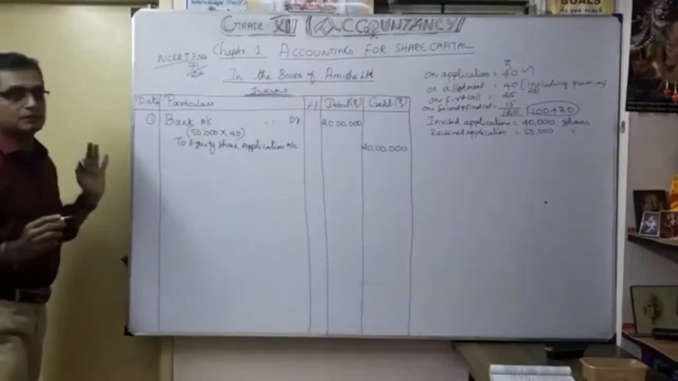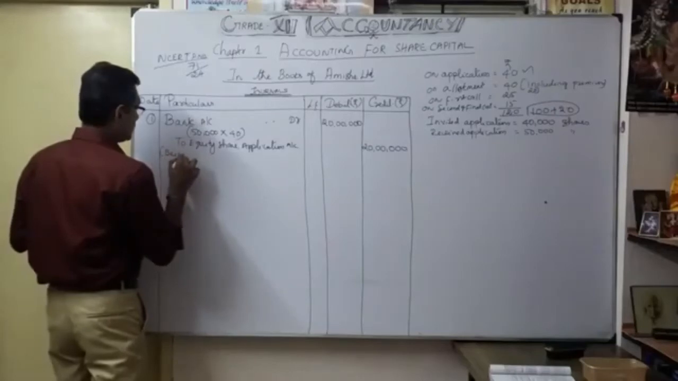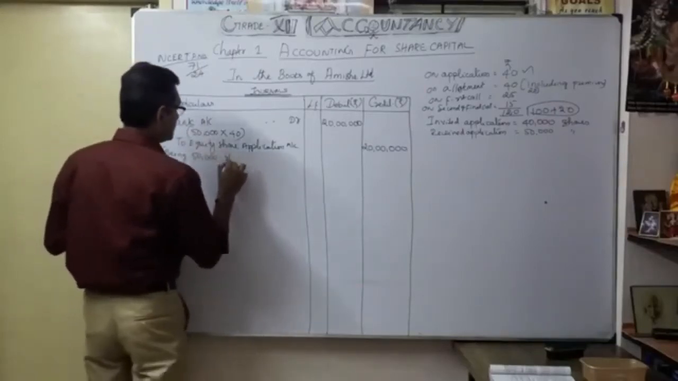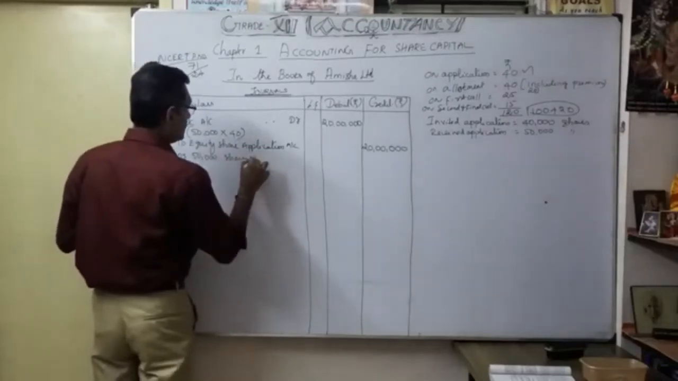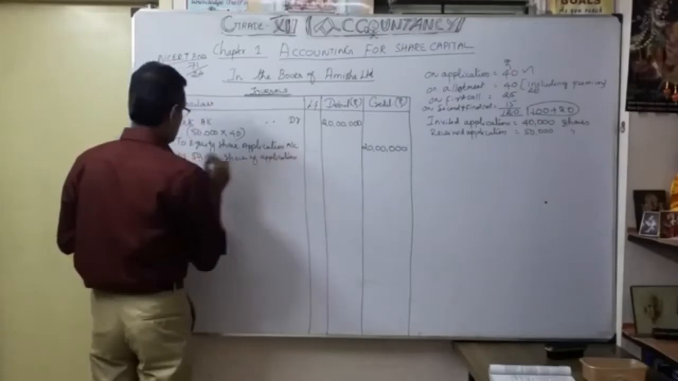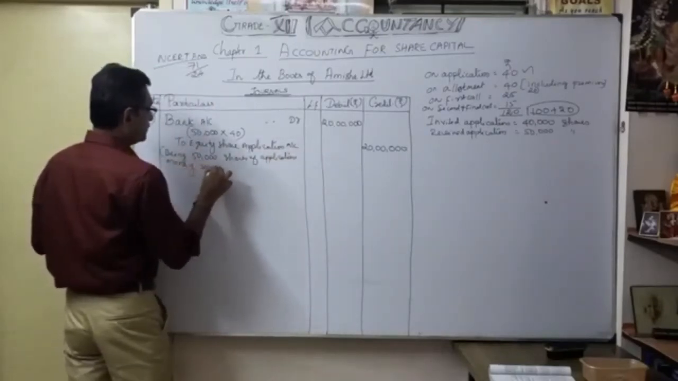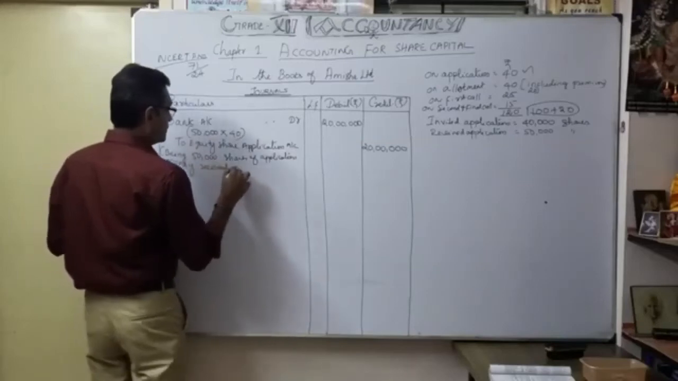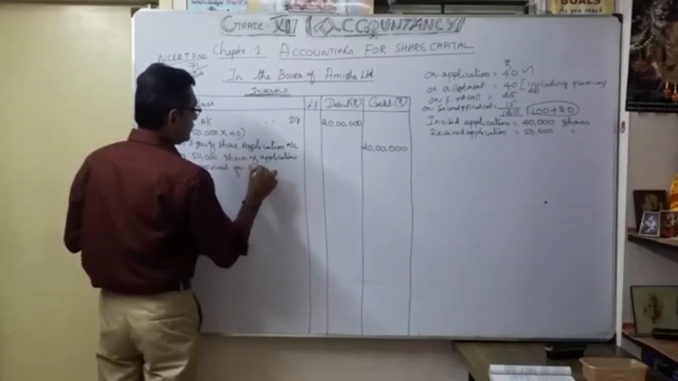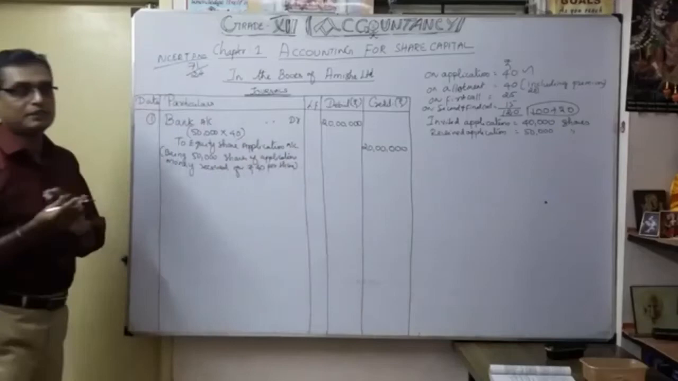That's what the first entry does. So the narration being 50,000 shares of application money received for rupees 40 per share. Okay, so the narration was that. So the first entry is very clear.